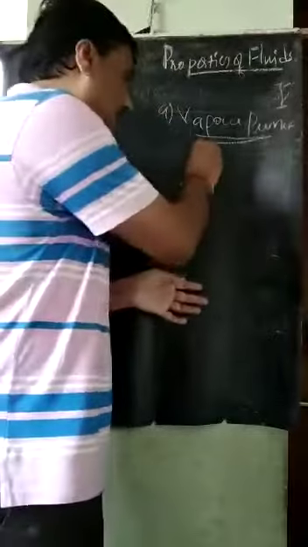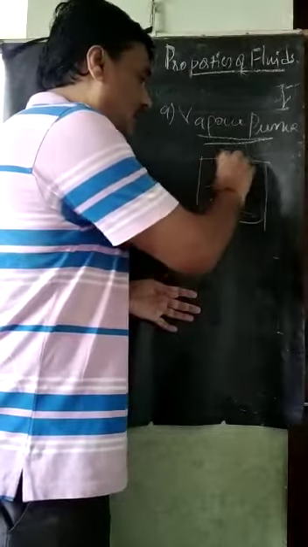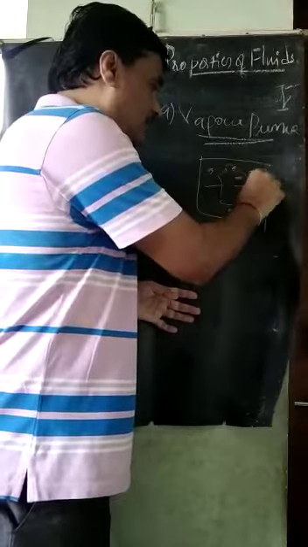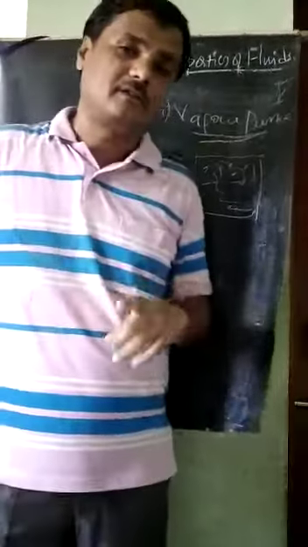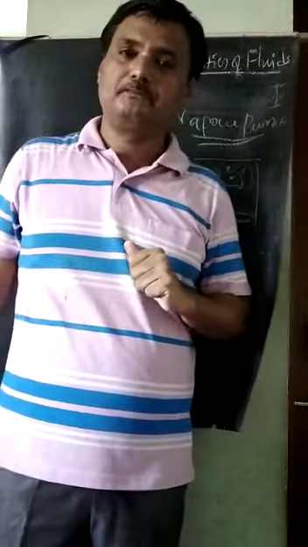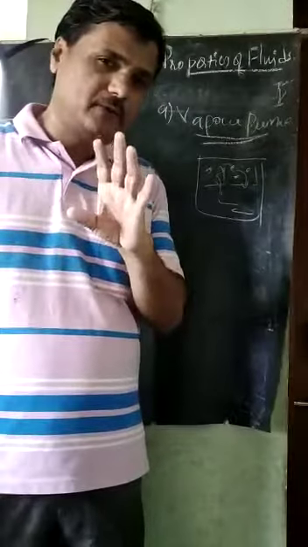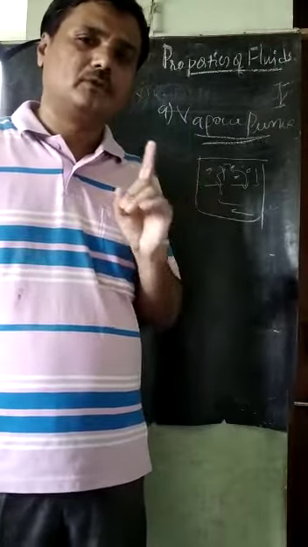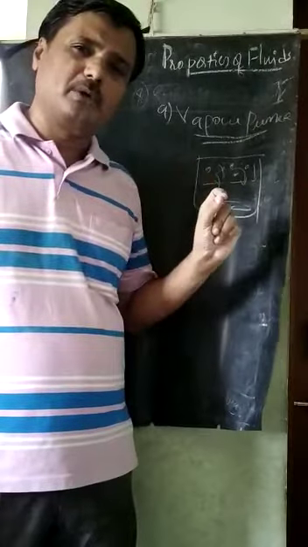In the container, if the water becomes vapor, then those vapor particles apply a certain pressure on the water, and that is called the vapor pressure property. This vapor pressure property is different for different liquids.